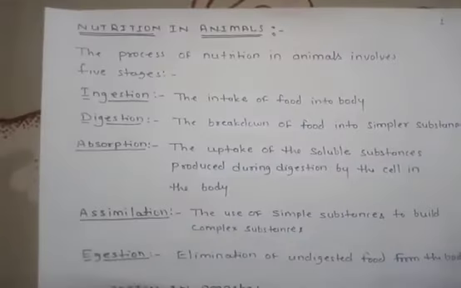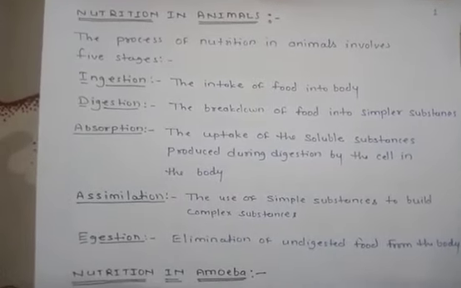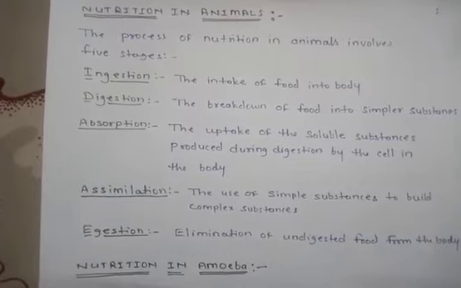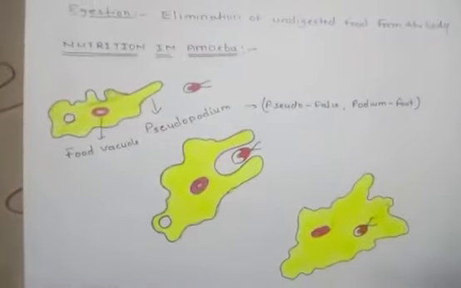Today we have discussed that nutrition in animals has 5 steps: ingestion, digestion, absorption, assimilation and egestion. Then we discussed nutrition in amoeba.